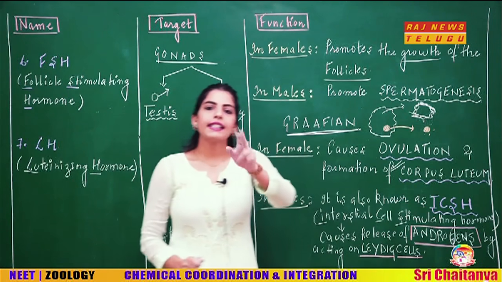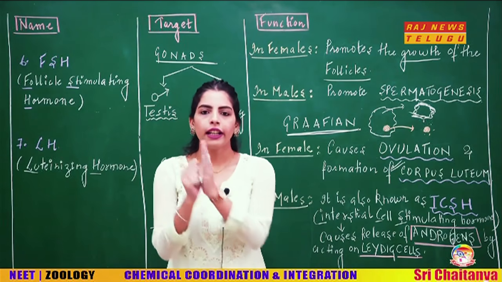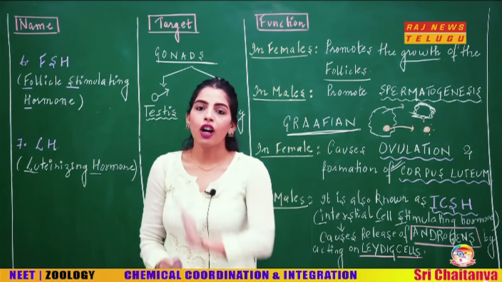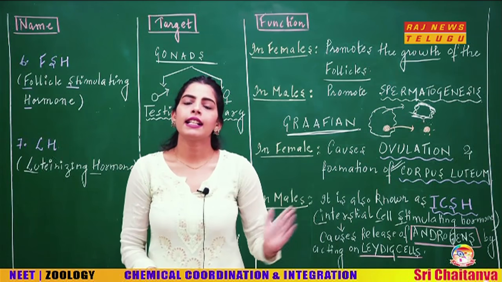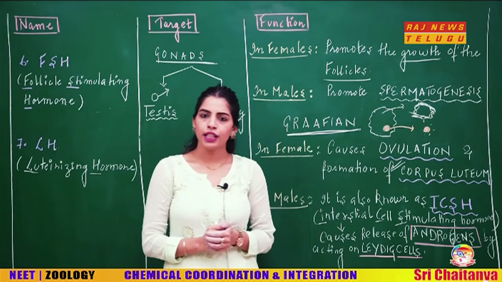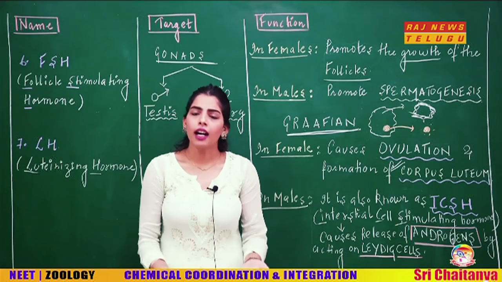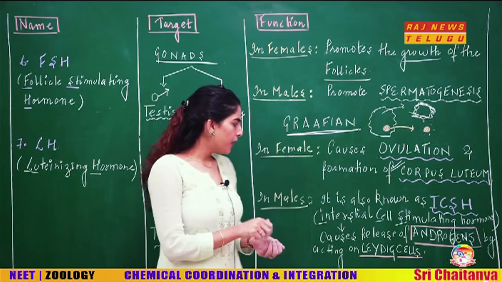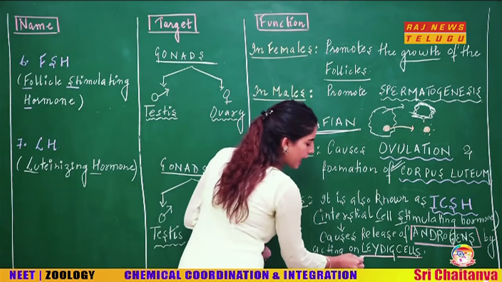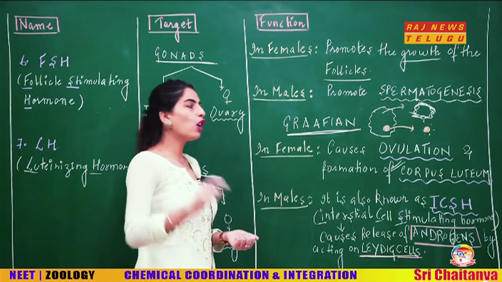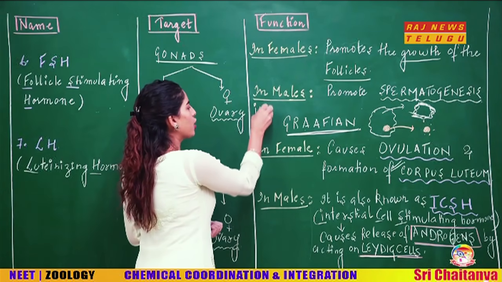Now, the males, luteinizing hormone in males is having a different name, and that name is ICSH. ICSH stands for interstitial cell stimulating hormone. Why is it called as interstitial cell stimulating hormone? It's because of the target. When you look at the interstitial cell stimulating hormone, the target is actually the Leydig cells, and the other name of Leydig cell is also interstitial cell.